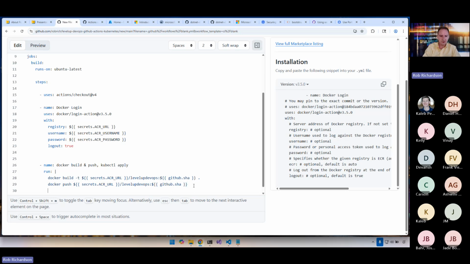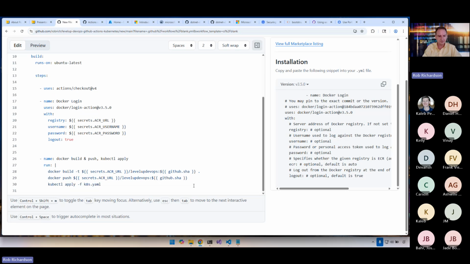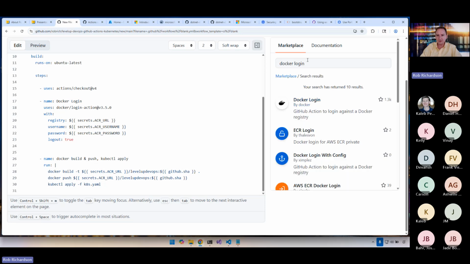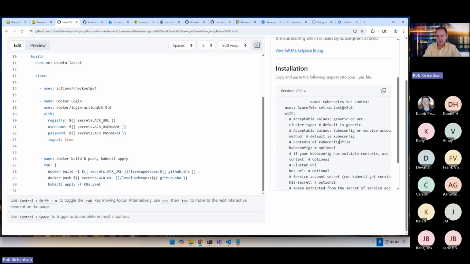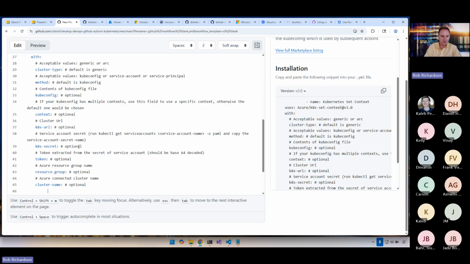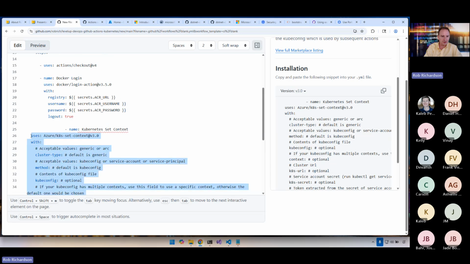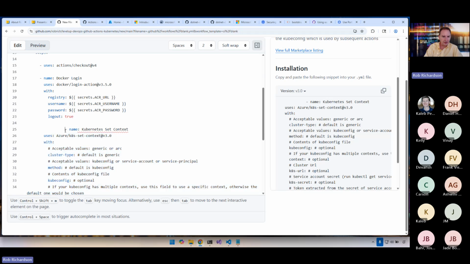Next, we want to push this into Kubernetes. kubectl apply -f k8s.yaml. Cool. Well, what Kubernetes cluster is this? Let's head back to this full marketplace listing and let's search for Kubernetes set context. Ooh, this one looks good. This will allow us to set our context so that we know what cluster we're connecting to. So let's put that here, and we need to indent it a little bit better. Let's indent it there, and now we can do it.